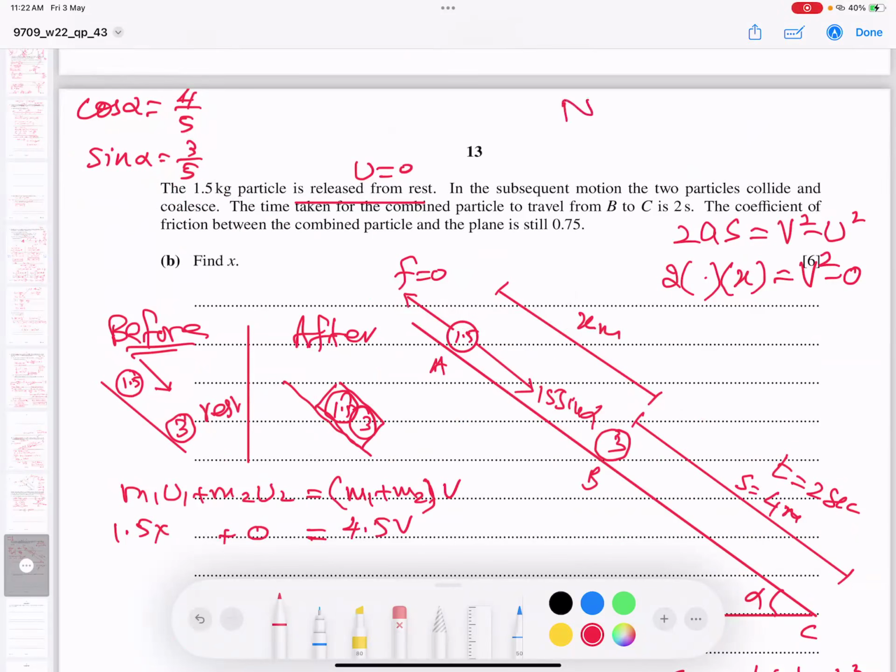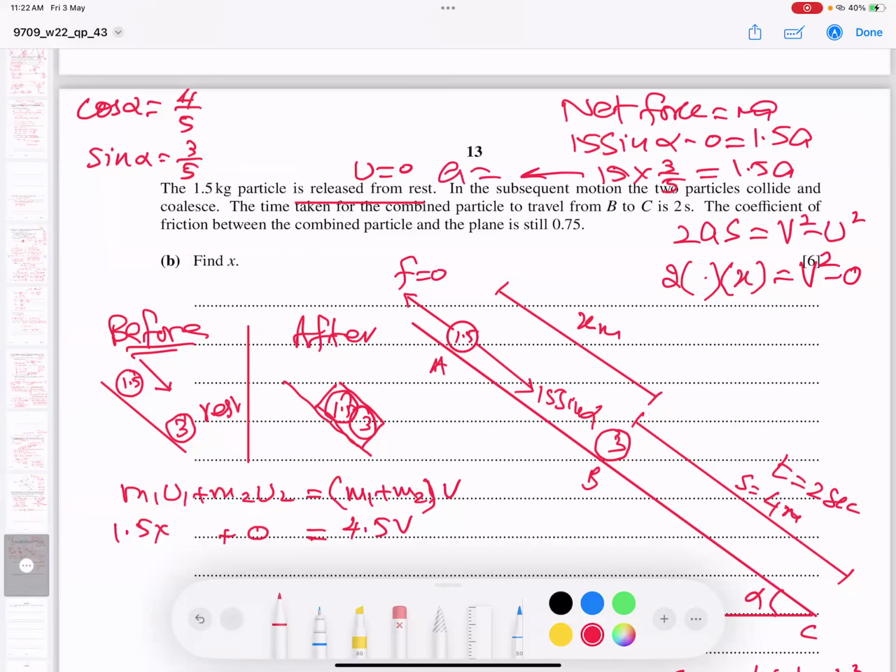So I can say that net force is equal to ma. Look, I write for you: 15 sine alpha minus friction 0 equals mass 1.5 times acceleration. Sine alpha is 3 upon 5. When I plug in 15 times 3 upon 5 and divide by 1.5, I'll get my acceleration. Let me check in the calculator. 5 into 15, 3 threes are 9. And 9 divided by 1.5 gives us 6. So acceleration is 6.